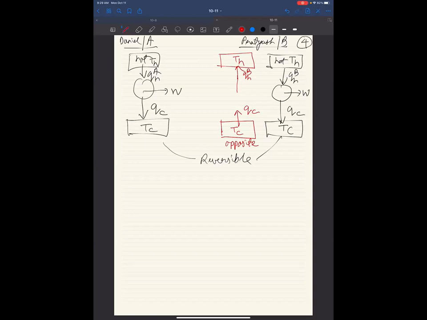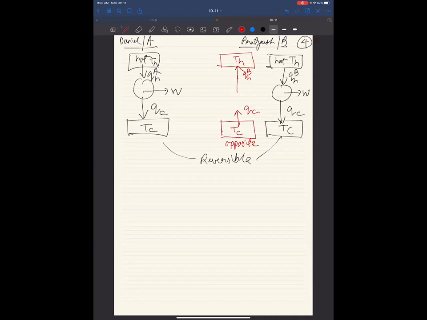Without doing any work, I will have to do some work. If I do some work, then I can pull heat from a cold sink and dissipate it into a hot source. That's how air heaters work, right? They are taking some heat from the outside cold atmosphere and giving it back to you.